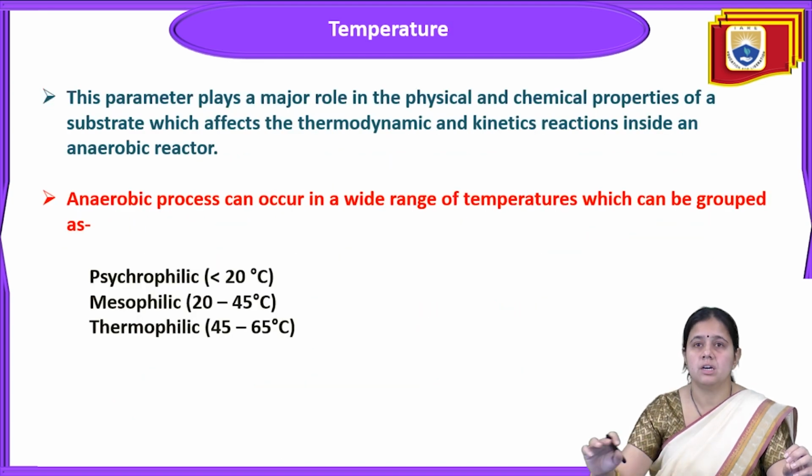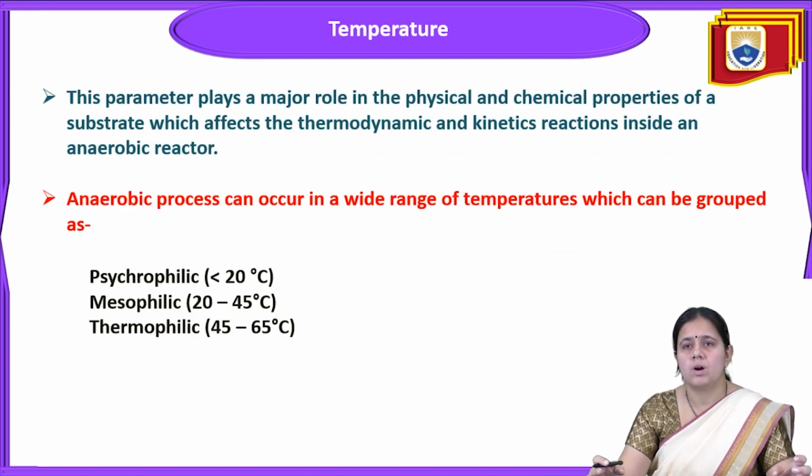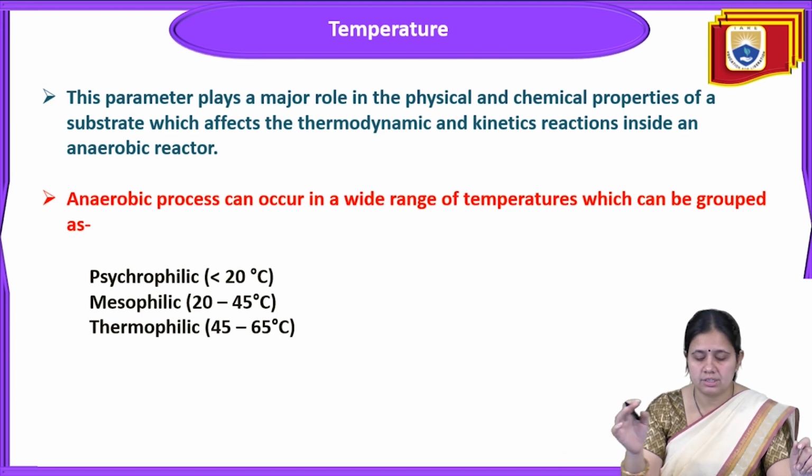And now we'll talk about the factors. What are the important factors related to this anaerobic digestion process? Because anaerobic digestion is a controlled microbial decomposition of organic matter in the absence of oxygen. So the first point is the temperature. We'll talk about the temperature.